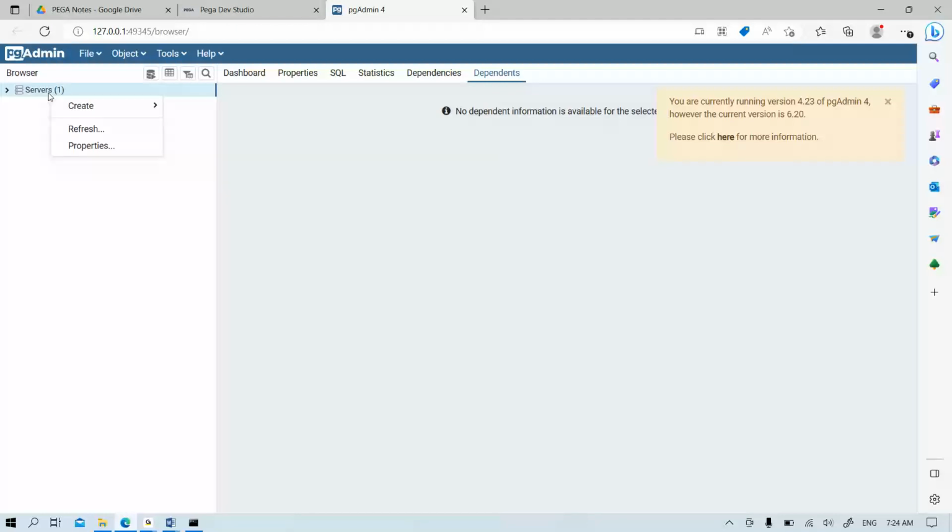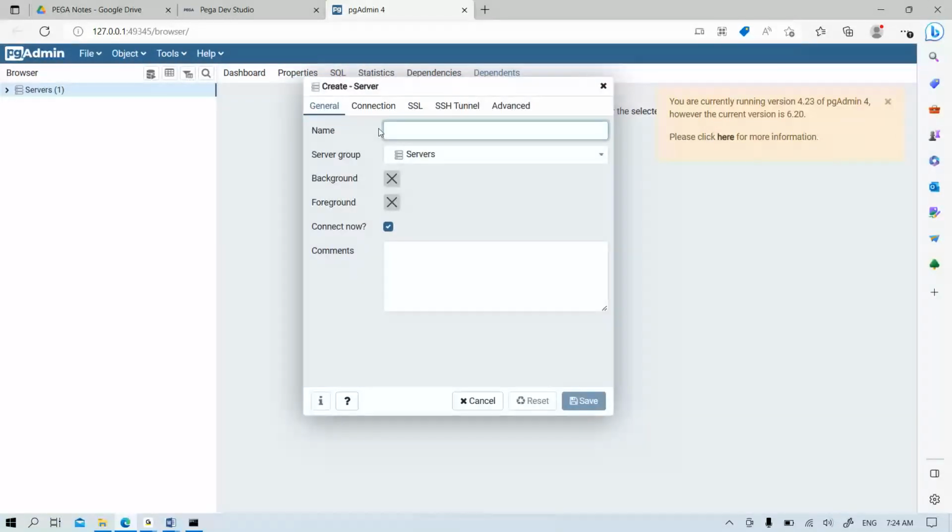So what you need to do is click on this, click on Server, and give the details. I'm going to discuss what the details are here. You need to provide the same. So in the Name option, the connection will be localhost.